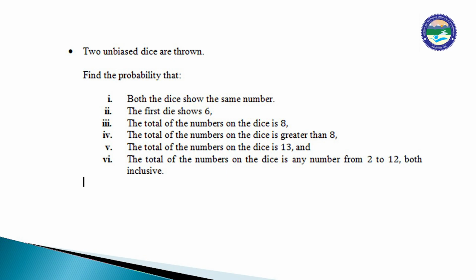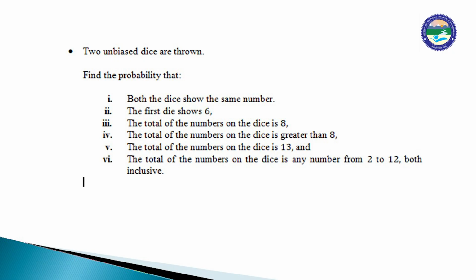Now the example. Two unbiased dice are thrown. First, in your mind you assume a die, and the dice are unbiased. Two unbiased dice are thrown. Find the probability that first, both the dice show the same number.